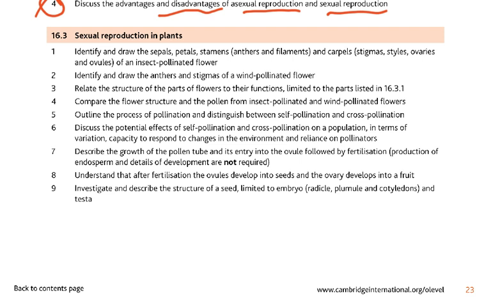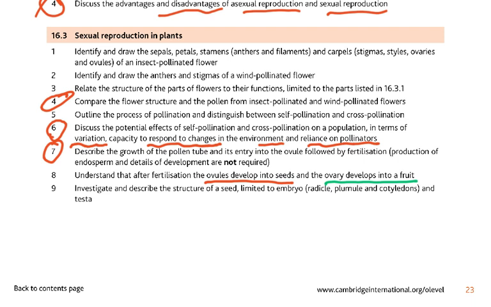Sexual reproduction in plants, I want you to look at number 4, the flower structure, pollen from insect pollinated and wind pollinated flowers. Outline the process of pollination, then the potential effects of self-pollination. In variation, there's going to be less variation in self-pollination, less capacity to respond to changes in the environment and reliance on pollinators. Then you have to know the growth of the pollen tube. That is something very factual. And the fact that the ovules develop into seeds and the ovary develops into the fruit.